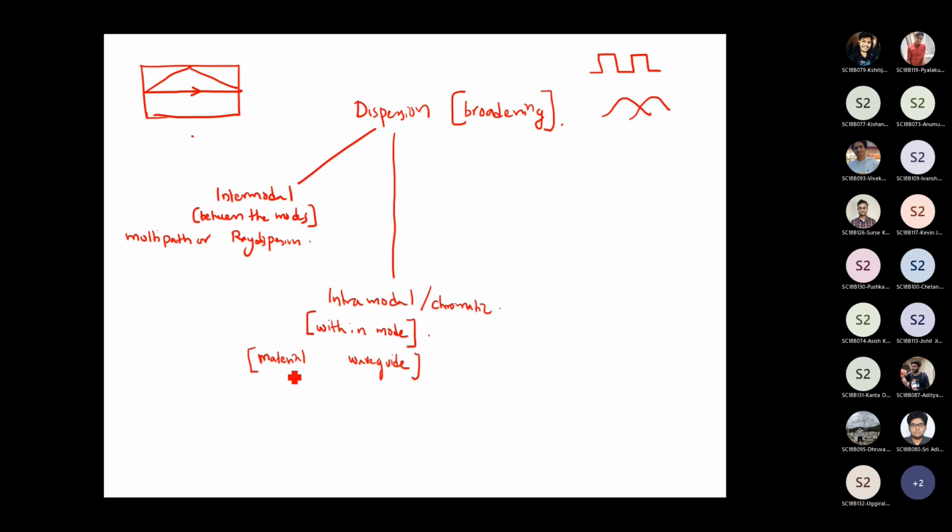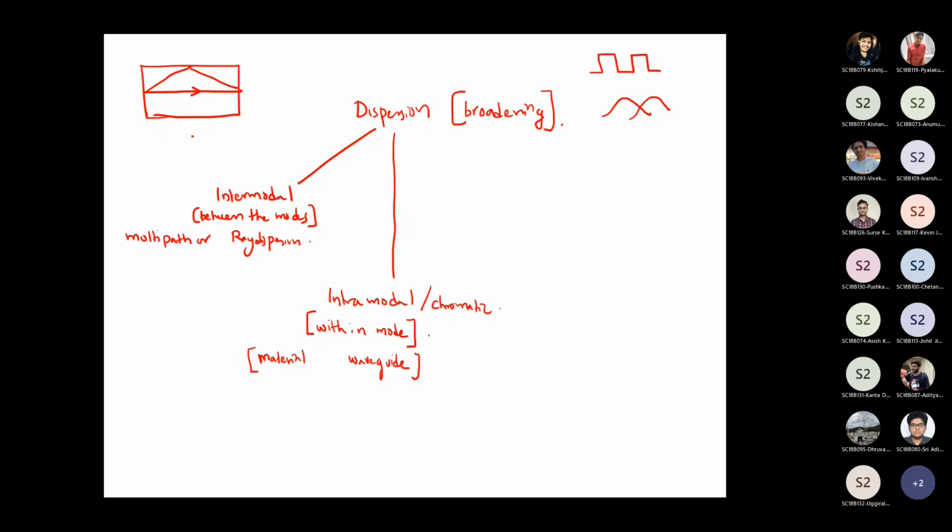Material dispersion happens for two reasons. It's because materials are dispersive in nature, the refractive index is a function of wavelength, and also the optical sources have a finite line width. Because of this you have material dispersion, and we found that somewhere around 1300 nanometers, silica optical fibers have the least material dispersion.